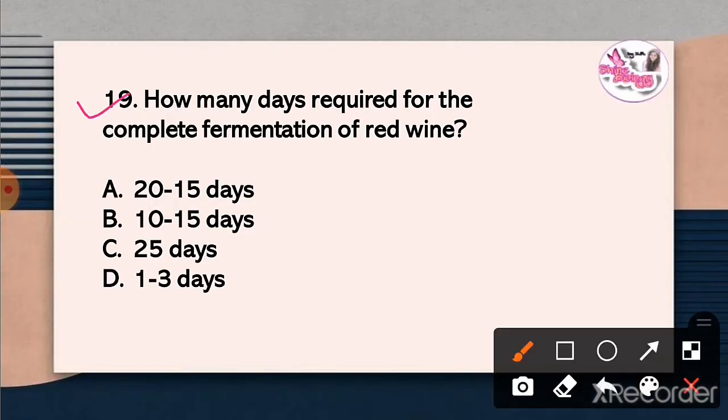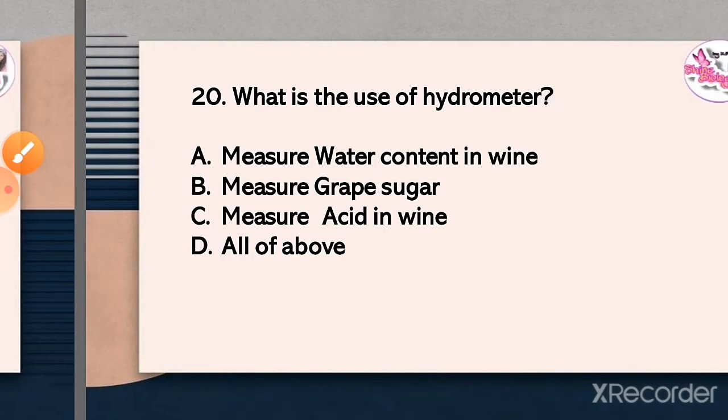Question 19. How many days are required for complete fermentation of red wine? The correct answer is option D. 1 to 3 days required for the complete fermentation of red wine.